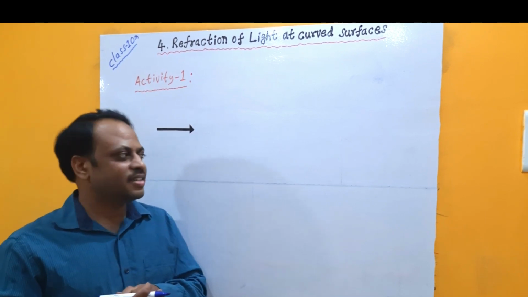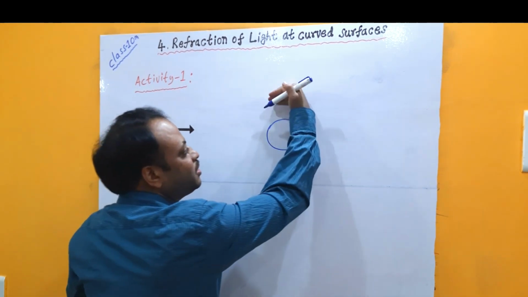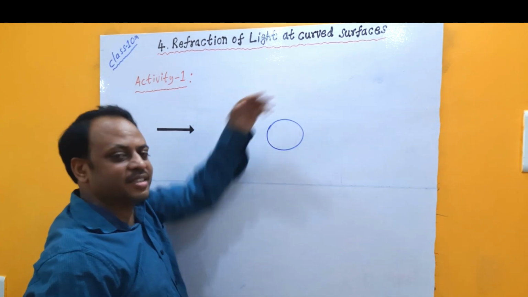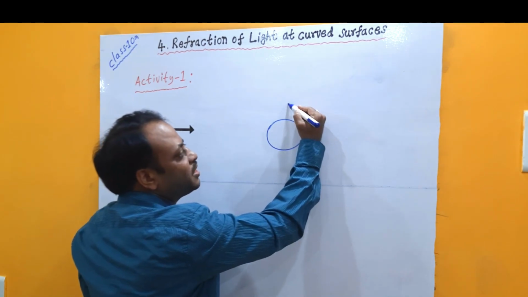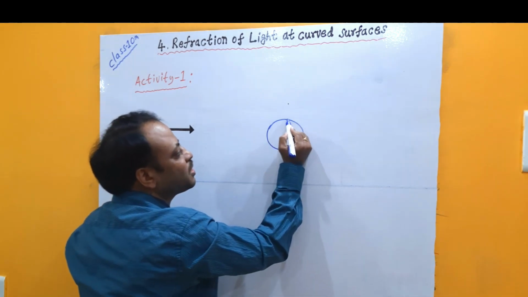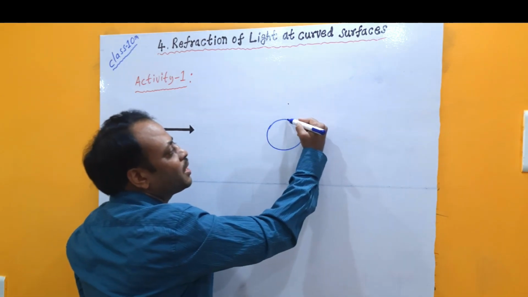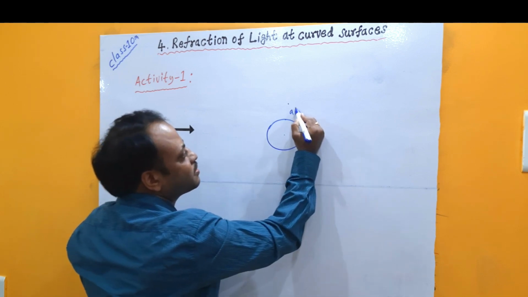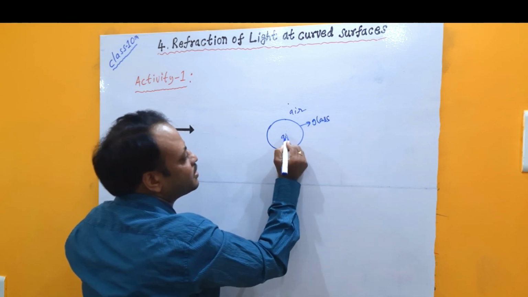Actually, in the first case, imagine this is the circular shape glass tumbler. On this side, your friend has kept the arrowhead drawn sheet in his hand, and you are watching from this side. Then the light ray starting from the arrowhead first enters from air to the glass surface. Once the medium is changed, and this medium is a curved surface, glass at the top view will be circular in shape. So it enters from air to glass surface, and from glass surface again into air. This is air. This is made with glass. Again this is air.